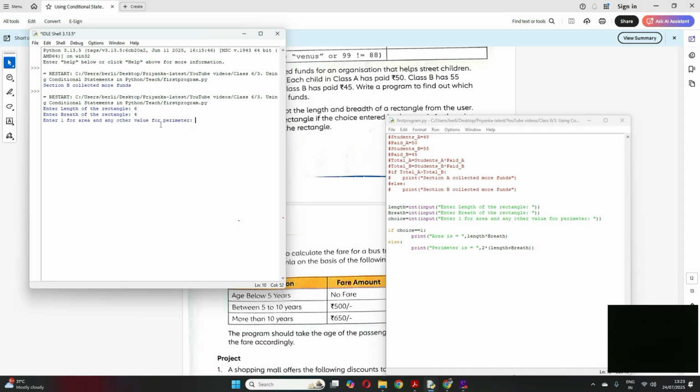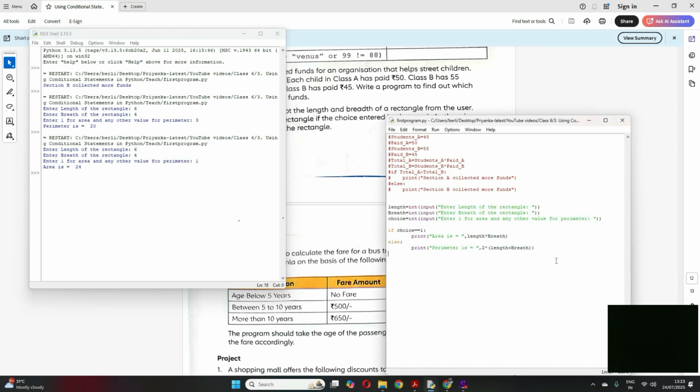Now enter 1 for area and any other value for perimeter. Suppose if I enter any other value, 3 maybe, that means I want perimeter. So see, it gives me perimeter is 20. Clear? If I enter 1, if I run it again, 6, 4, and choice 1, so area is 24. Clear? Is this program clear, students?